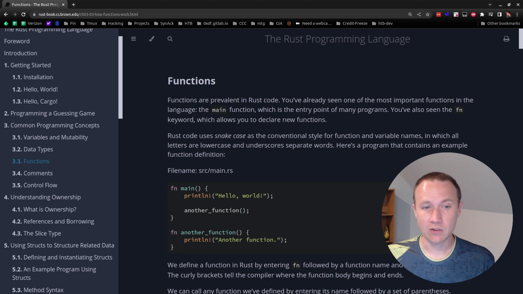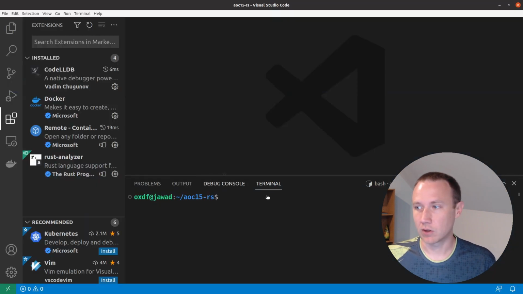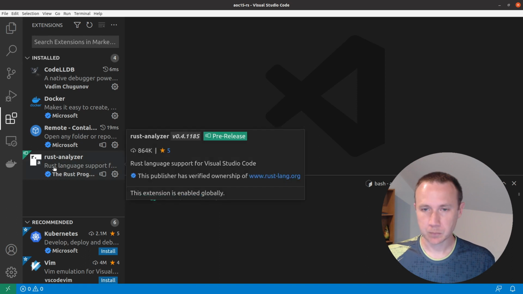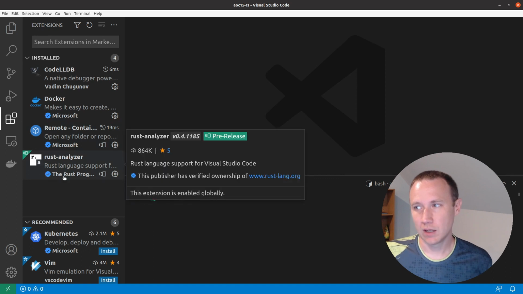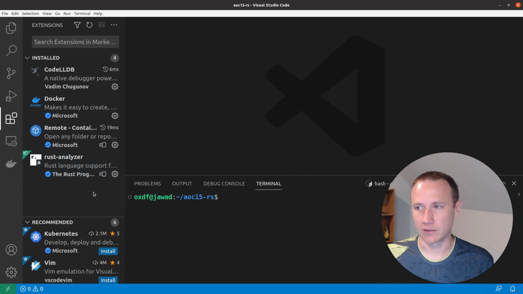So with that, let's go ahead and take a look in VS Code at where we're going to be working. If you're working in VS Code, you're going to want to install the Rust Analyzer plugin. This is the official plugin, gives you syntax highlighting, autocomplete, that kind of stuff. So you're sure going to want to have that installed.